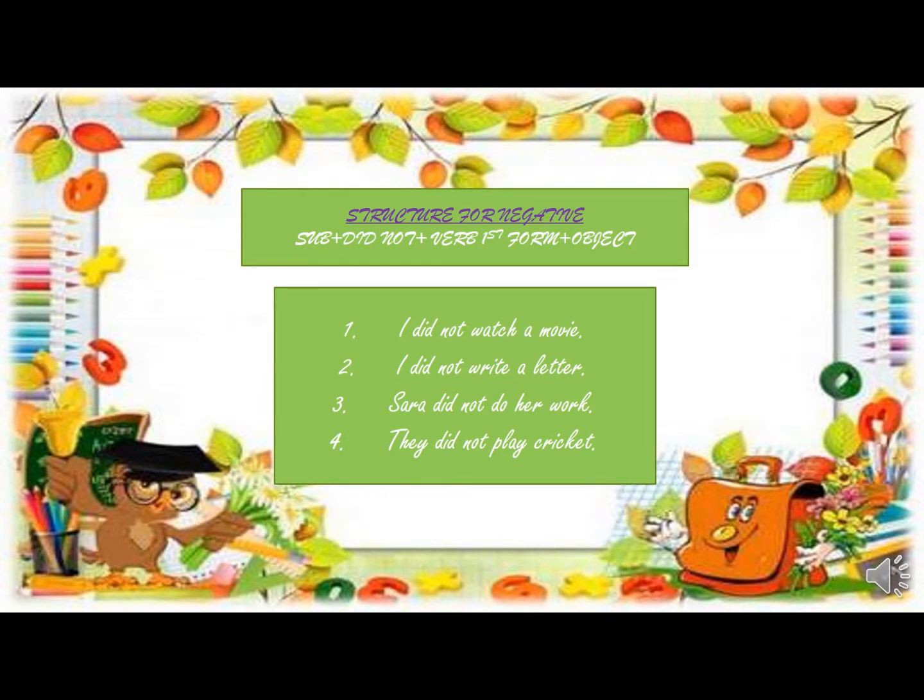Examples are: I did not watch a movie. I did not write a letter. Sarah did not do her work. They did not play cricket. Have you seen that in all these sentences I have used the first form of the verb? Removing the second form, I use the first form of the verb in the sentences because I am already using did in it.